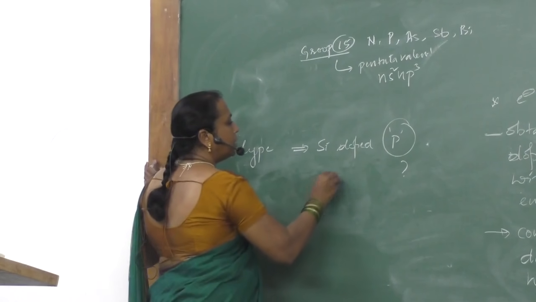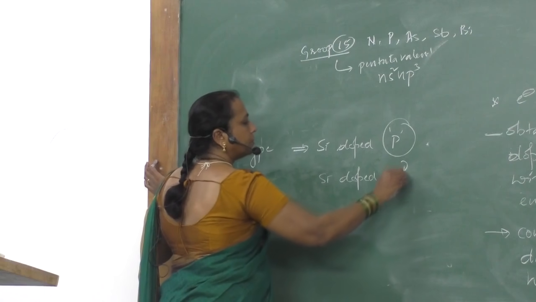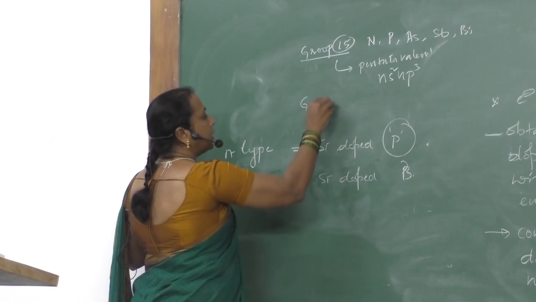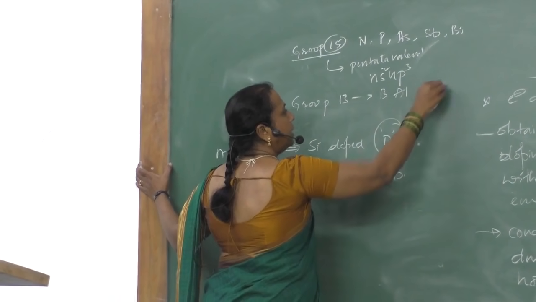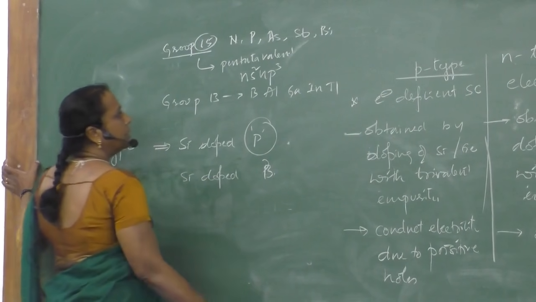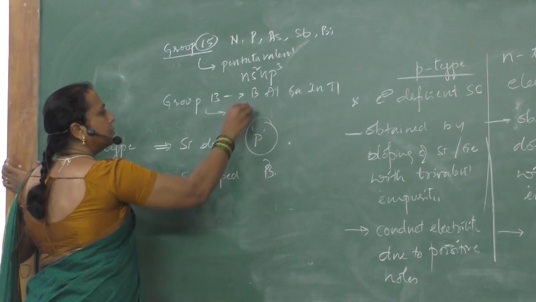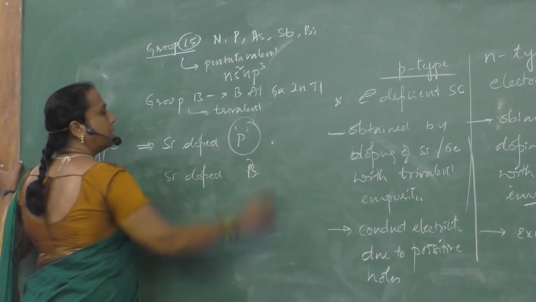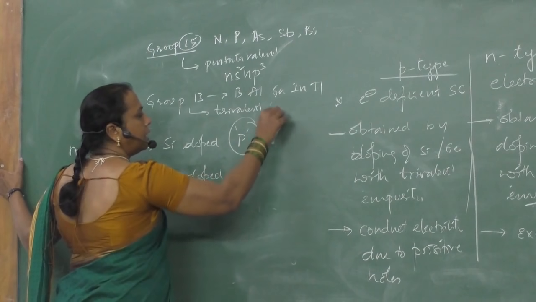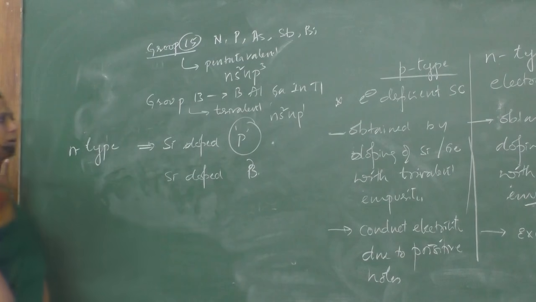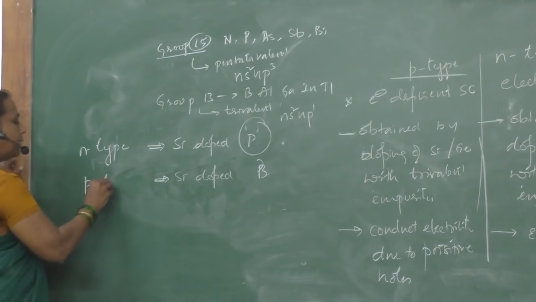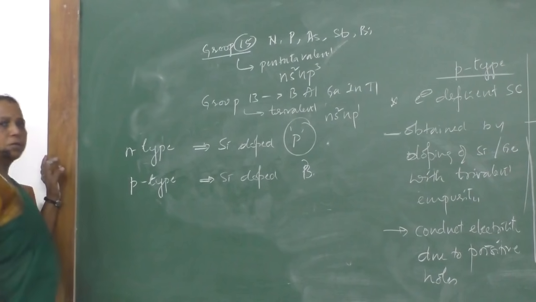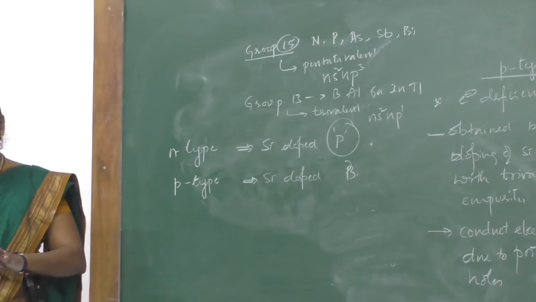Next one is silicon doped with boron. Boron belongs to group 13. In group 13 we have boron, aluminium, gallium, indium and thallium. These are called trivalent impurities because of the electronic configuration ns2 np1, they have 3 valence electrons. So silicon doped with boron is nothing but what type of semiconductor? P-type semiconductor.